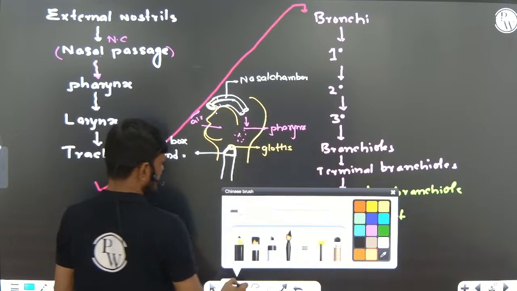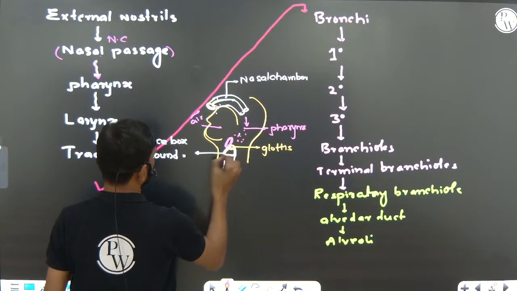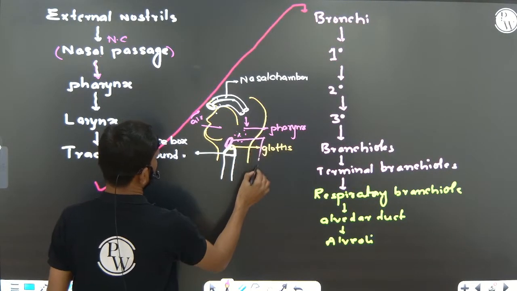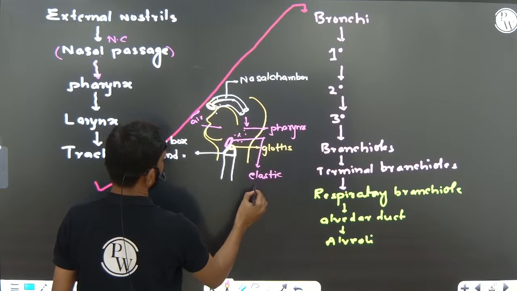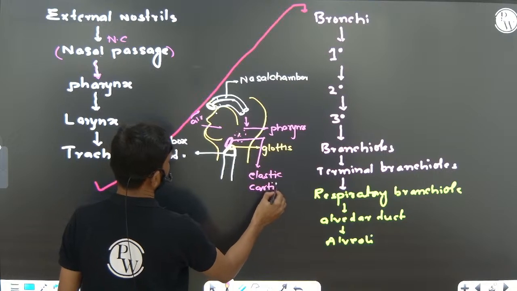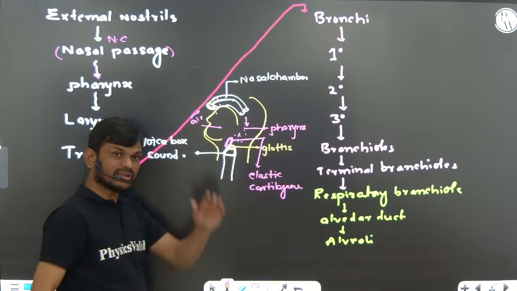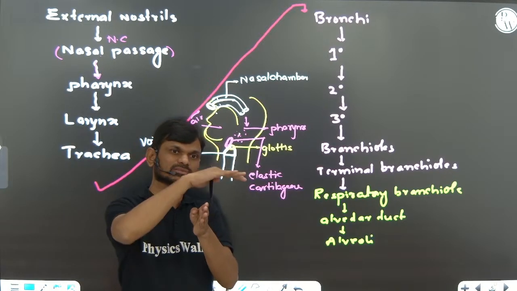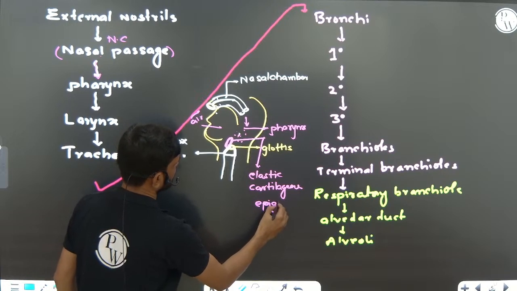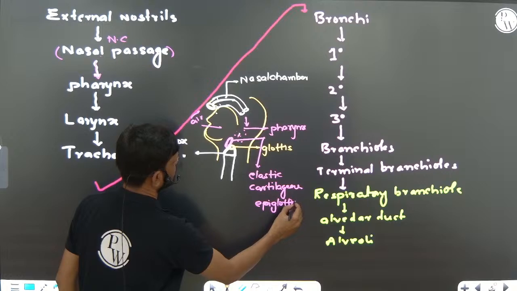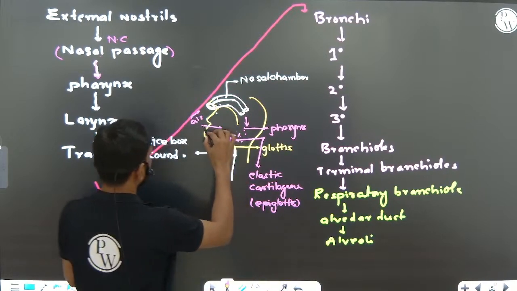So this glottis is covered by a thin elastic structure. You can see it is covered by thin elastic cartilage. The thin elastic cartilage which is covering the glottis we are calling the epiglottis. The main function of the epiglottis is to prevent entry of food.